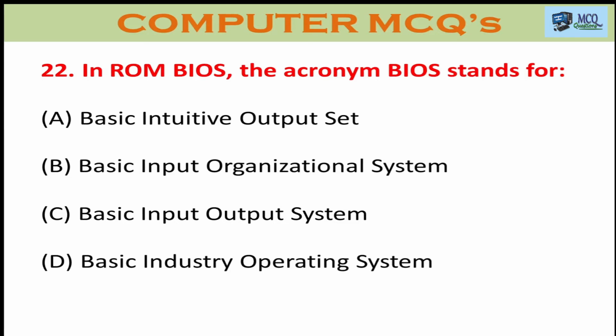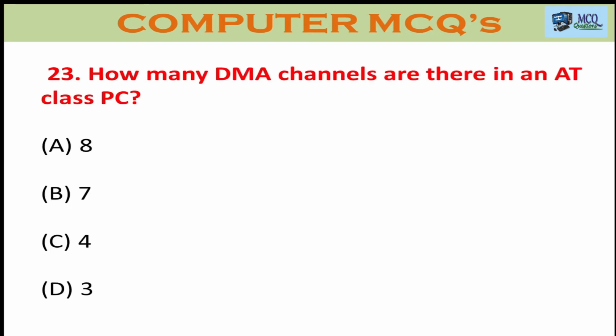Question number 22. In ROM BIOS, the acronym BIOS stands for option A, basic intuitive output set. Option B, basic input organizational system. Option C, basic input output system. Option D, basic industry operating system. The right answer is C, basic input output system, which is called BIOS.